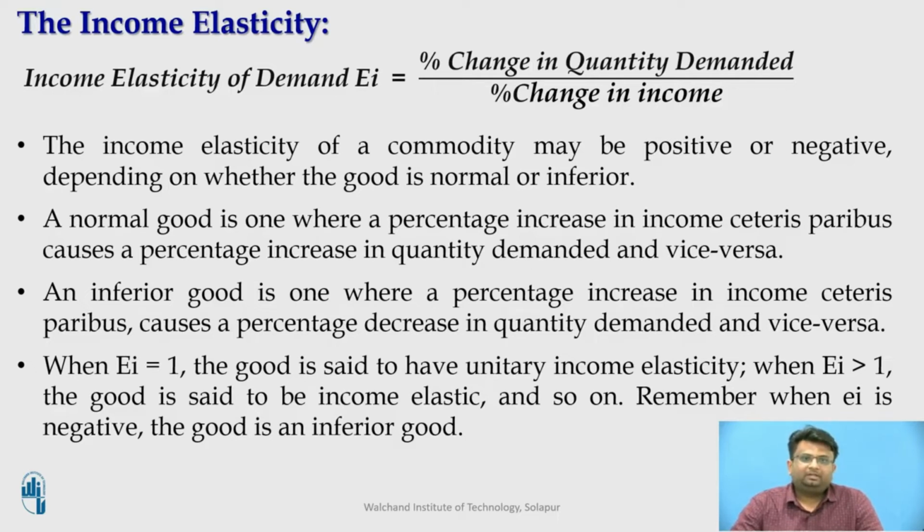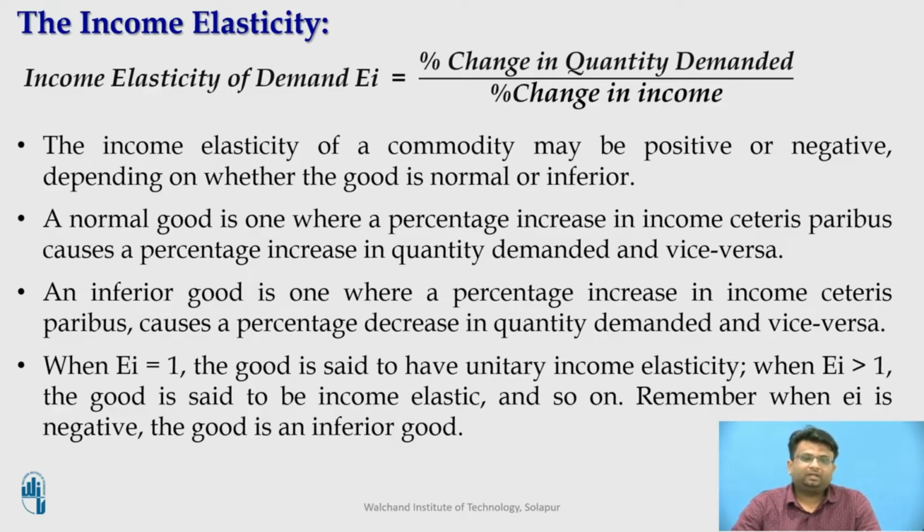For example, let there be two goods, clothing and salt. Let the consumer's income increase by 5%. The percentage change, that means the increase in the quantity demanded, would be different for clothing as well as for salt. It means he will buy more cloth as compared to salt. Thus, for the same percentage increase in income, the percentage increase in the quantity demanded for both products will be different. Thus, the income elasticity of demand allows us to compare the sensitivity of the demand for various goods for the same change in income.